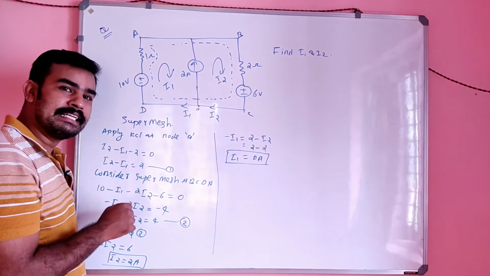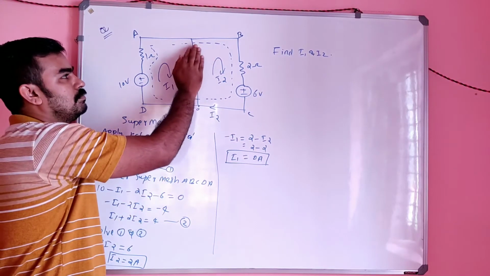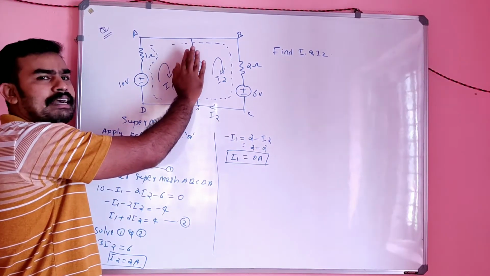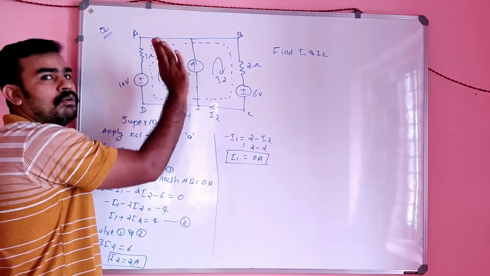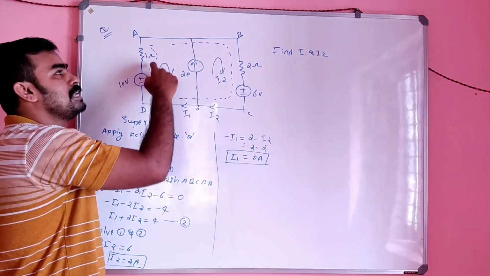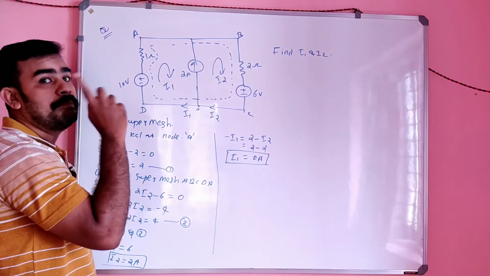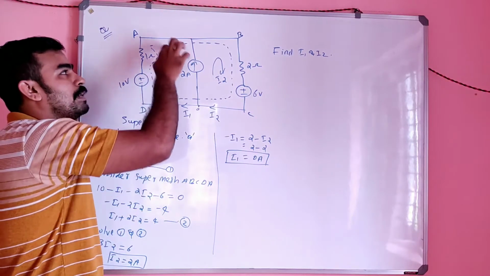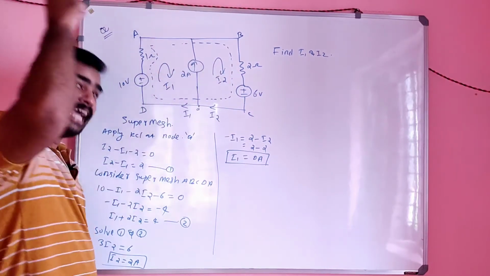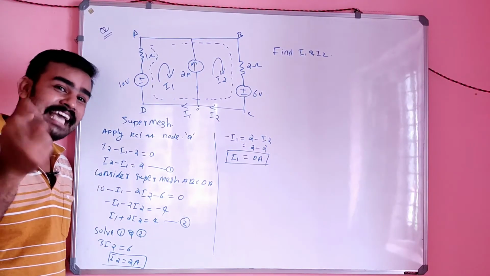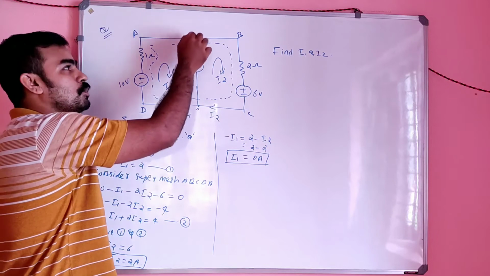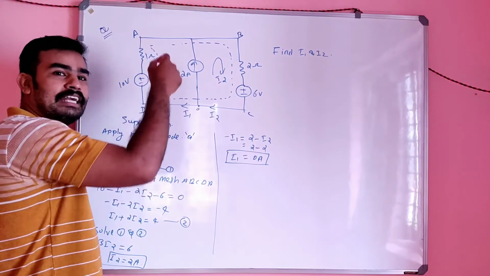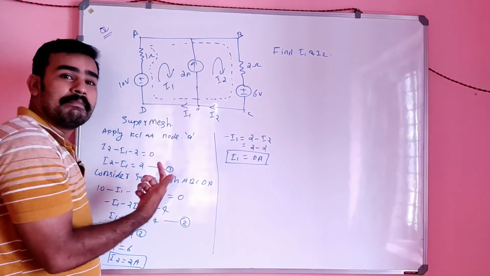And what is the next step? Consider it as simply covered. Simply covering means no need to consider this again, because you already wrote the equation for that. And imagine a super mesh, but keep in mind that the loop currents are the same as before, like the node voltage is the same as before. In the super node concept, the node voltage across the element is the same.